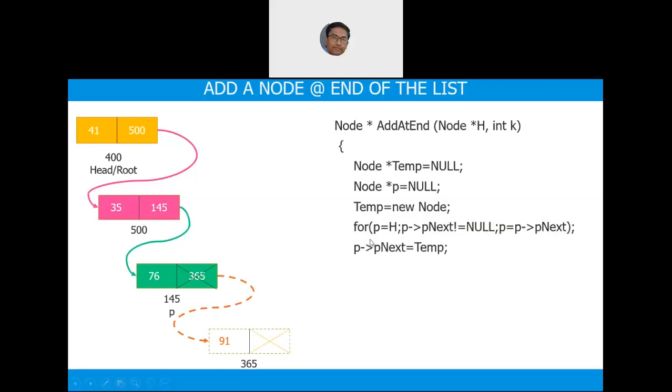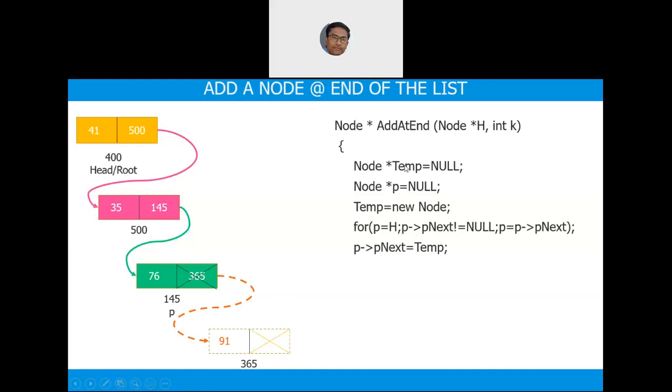I'm again going back to the list. So where are you stopping? You are stopping at 145. It is the node traversal till the end of the list, starting from the root node, which in our diagram is 400, with the singly linked list, where p initially starts aliased by head, which is 400, where p is equal to h. So you are starting p at 400, you are moving p, and you are stopping p at 145. Is this point clear?